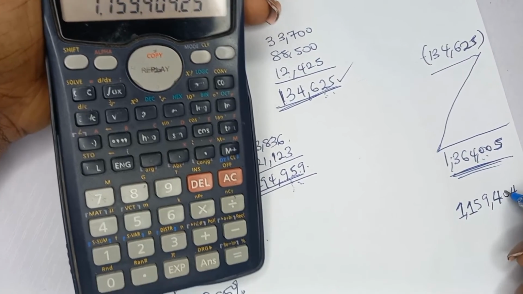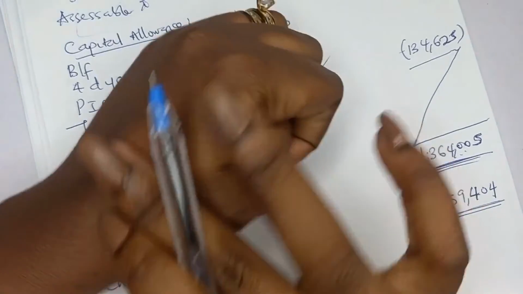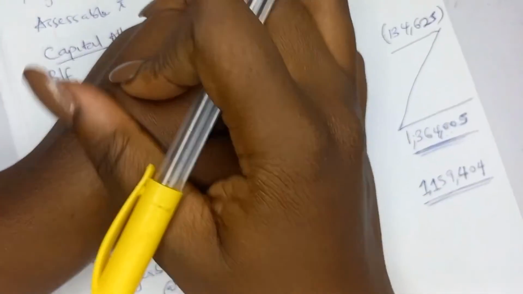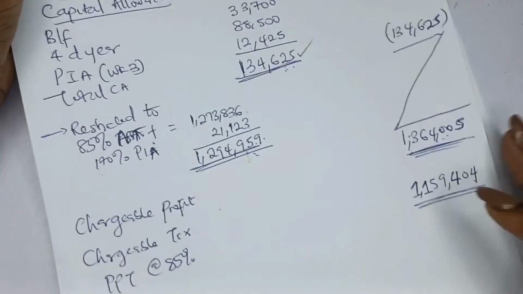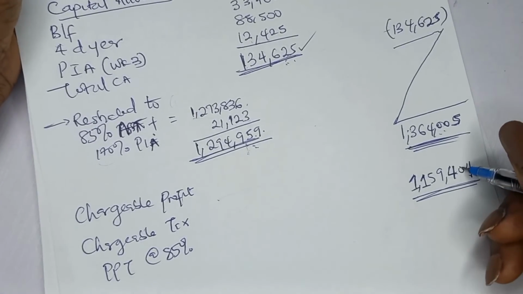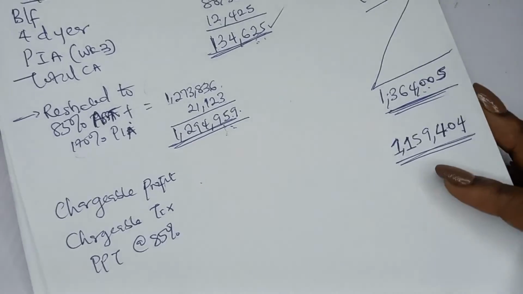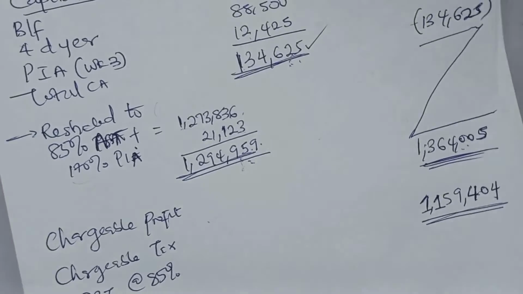Now, wow, these people, they have money, these petroleum people. And you, the accountant that you're preparing the report, you might just be earning 50,000. When I worked in audit, the first audit firm I worked in, I was earning 80,000. Then they increased my salary to 100,000. This was like in 2019 after my NYSC. Then I left there, the worst place I've ever worked. Then I went to another job.